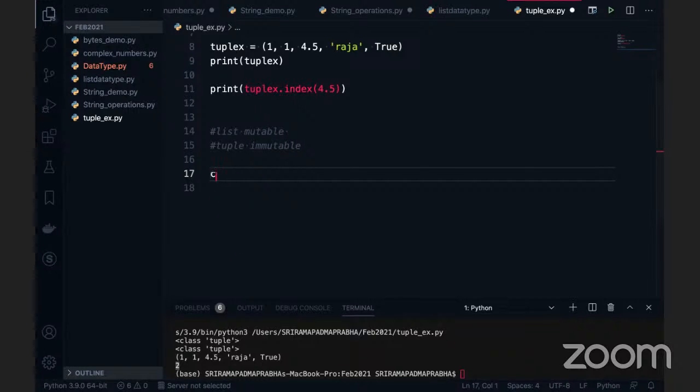We can take some countries. For example, countries: Poland, and the next one is the UK, next one is Italy, next one is India, and the last one is Singapore. I just added some countries here, and later I want to add one more country to this. So what can I do? I can change it, right?